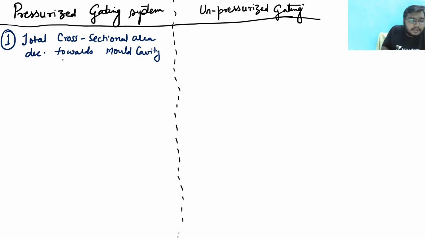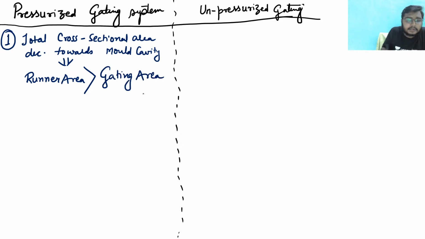In short, what we can say in this is that प्रेशराइज सिस्टम सर एक वैसा सिस्टम होता है जहां पर माय रनर एरिया इज ग्रेटर देन गेटिंग एरिया। क्लियर? So this is the pressurized gating system. Now, what is the unpressurized gating system?